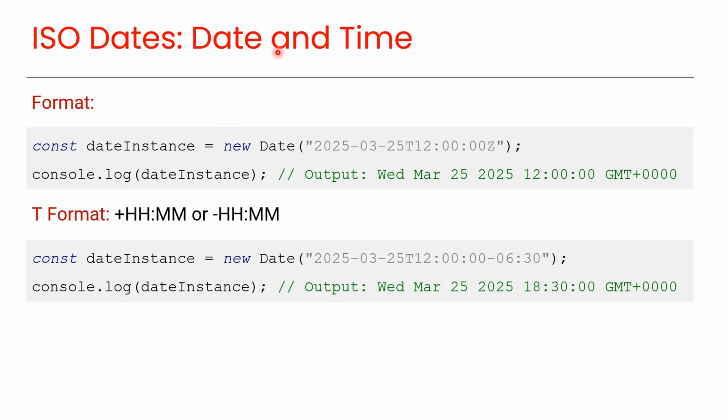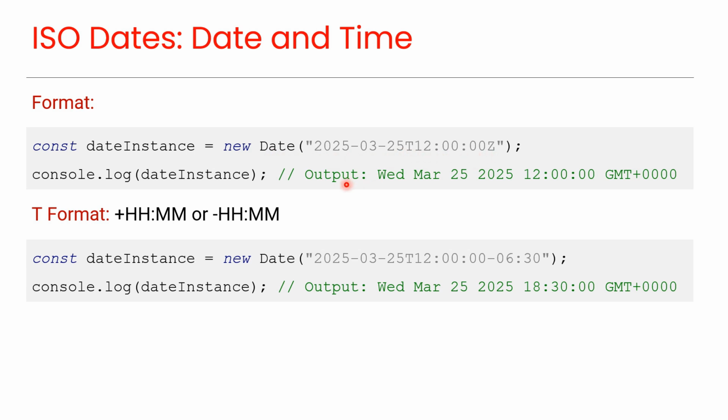ISO dates, date and time. ISO dates can include time using this format. This line creates a date and time from this ISO string. Here the letter T separates the date and time, and Z means the time is in GMT.